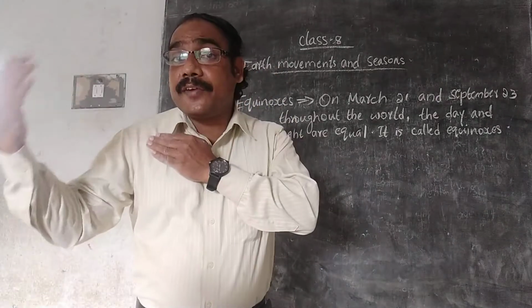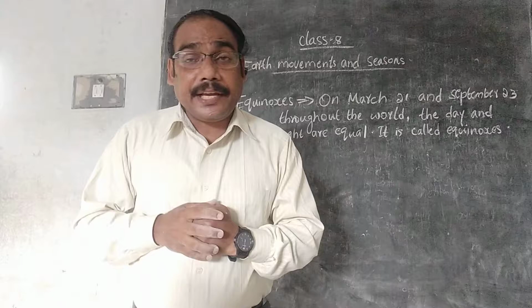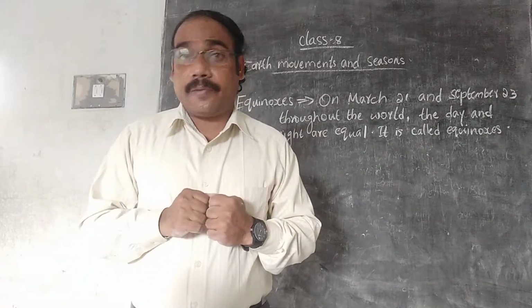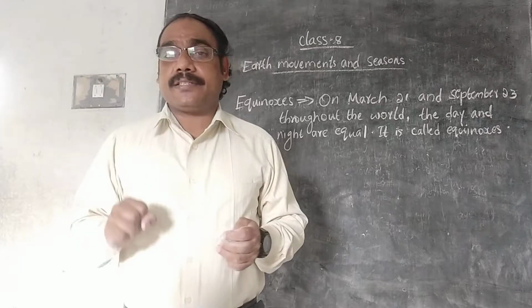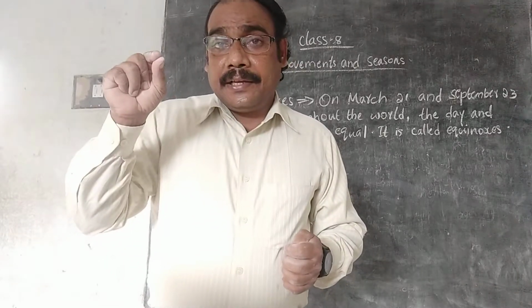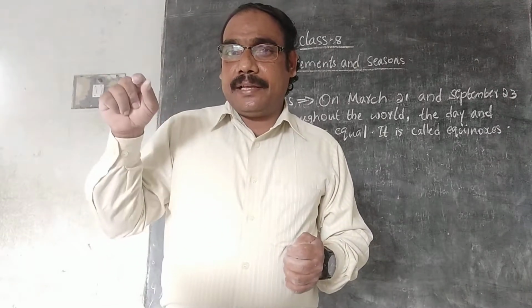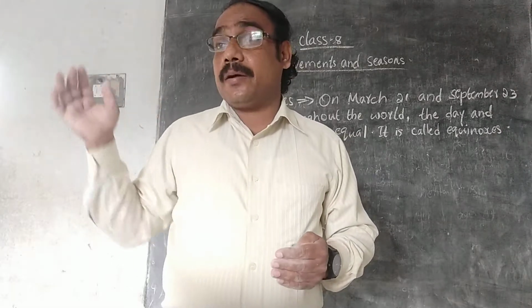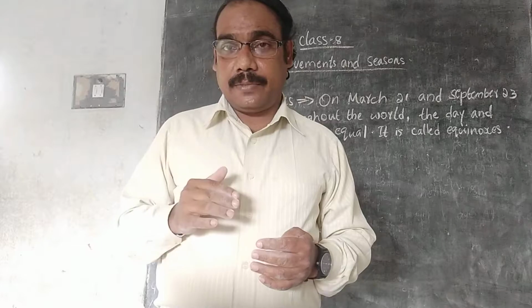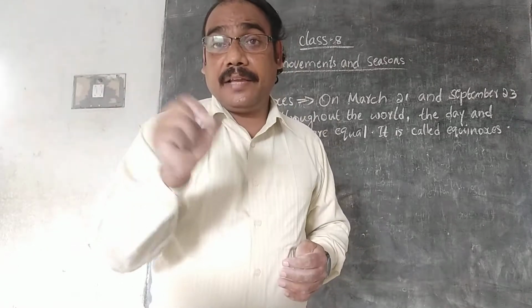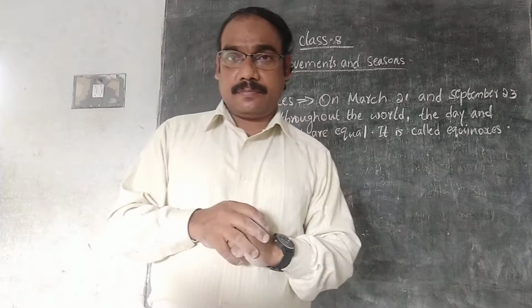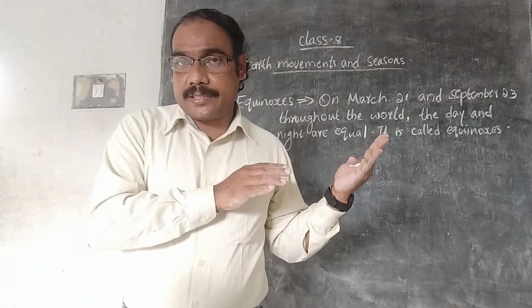In the winter season it is reverse. Night becomes longer and day becomes shorter. If you observe in the winter season, in the morning only by 7 or 7:30 there is some sunrise, and in the evening by 5 or 5:30 it gets dark. It is the reverse of the summer season.